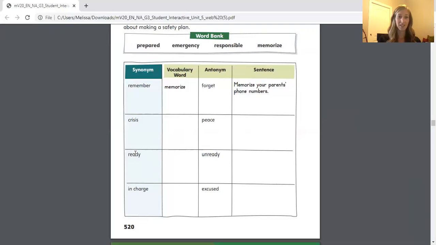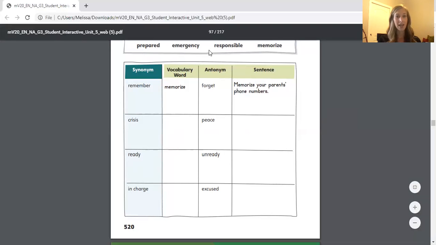Okay, let's move on. The synonym is ready and the antonym is unready. We only have 2 words left, prepared and responsible. So which word means the same as ready and is the opposite of unready? If you're thinking prepared, you're right. So go ahead and fill in the word prepared and then think about how you can use the word prepared in a sentence about a safety plan. Maybe having a safety plan will make you feel prepared.